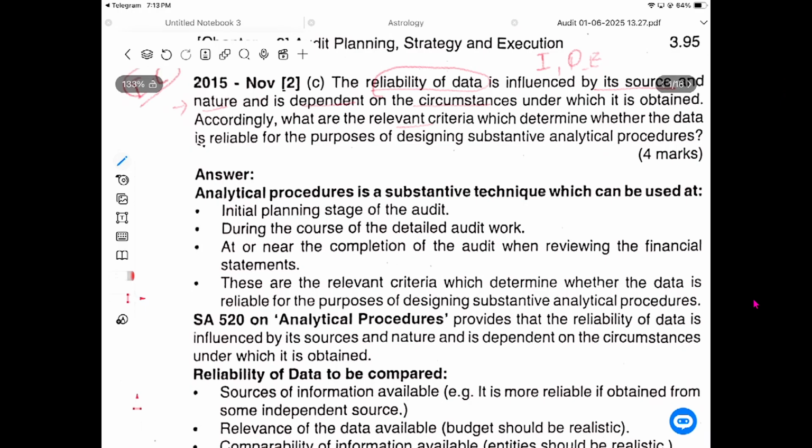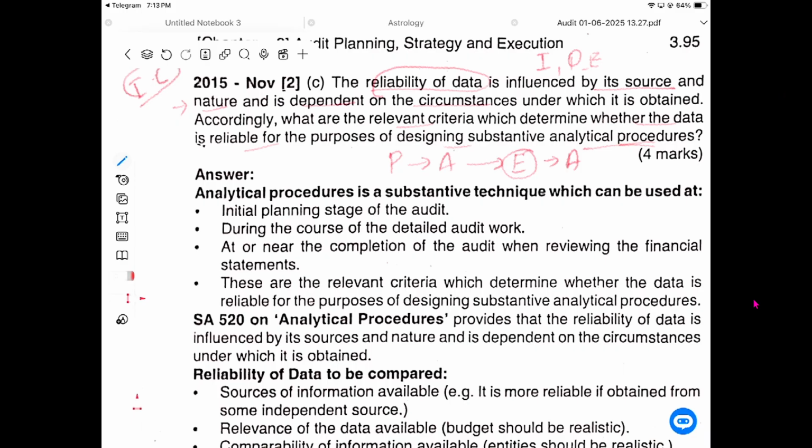According to the relevant criteria, determine whether the data is reliable for the purpose of the subsequent analytical procedure. Why is a subsequent analytical procedure required? Because as per the plan we have conducted the audit, and through the audit we get some evidence. We need to take into account whether this evidence is appropriate, and whether a subsequent audit procedure is required or not, only after seeing whether this evidence is enough.